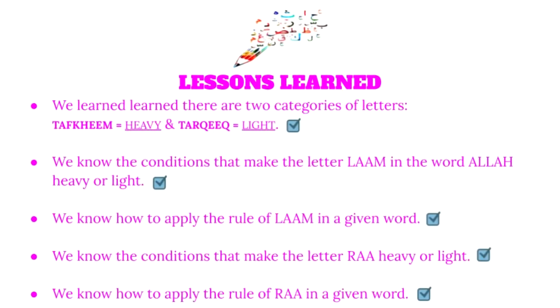So what have we learned today? We learned how to categorize Arabic letters into heavy and light. There are two types of letters, heavy and light. Then we learned the conditions that make the letter lam in the word Allah heavy or light. We also know how to apply the rule of lam in a given word. We know the conditions that make the letter ra heavy and light. We also know how to apply the rule of ra in a given word.